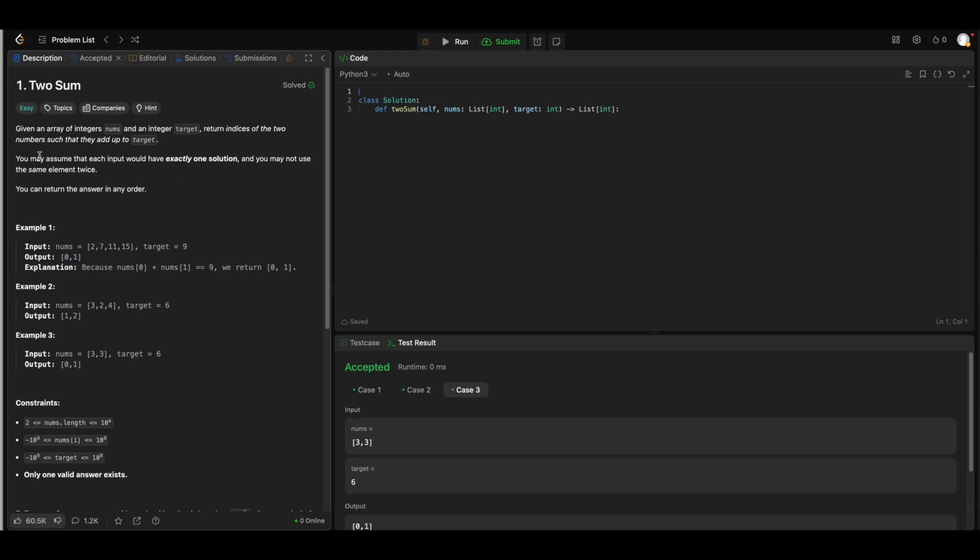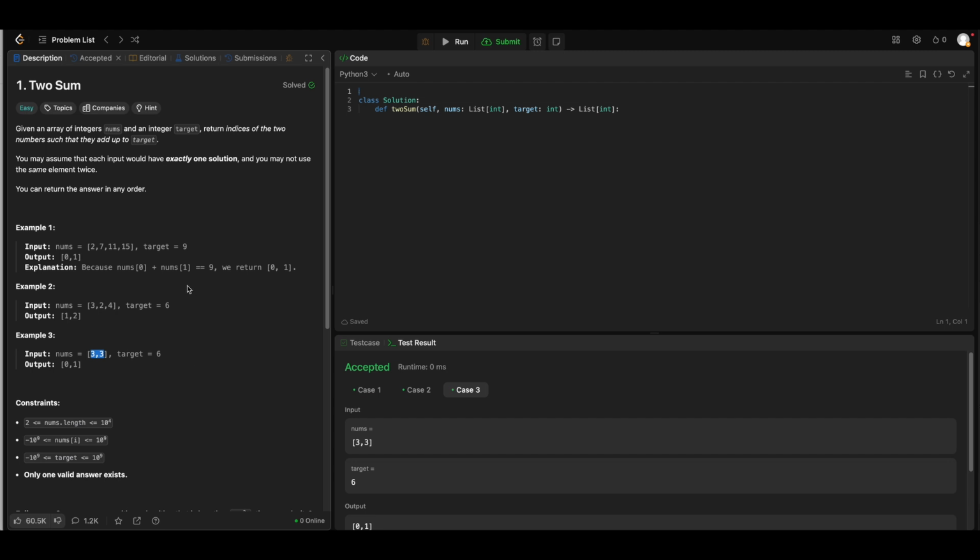Yep, but hold on. They also say that you may assume that each input would have exactly one solution, and you may not use the same element twice. You can return the answer in any order. So when they say they don't want us to use the same element twice, I guess they mean they don't want us to use this number 7 twice, for example, because they have also given an example down here where we see 3, 3. You might say that this is the same number, so why are we considering them? That's just a gotcha here, and you'll have to take care of it.